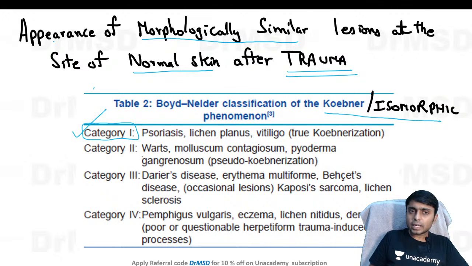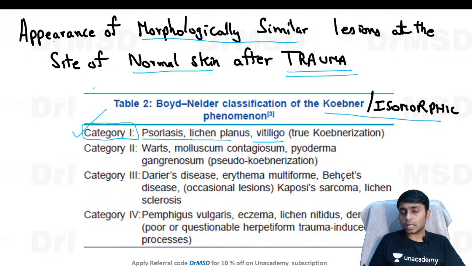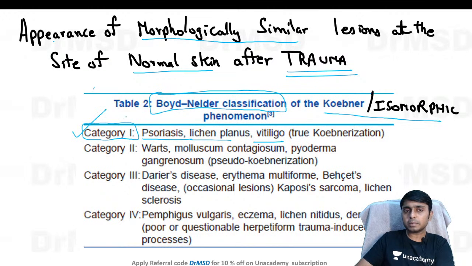Not only psoriasis, please remember, lichen planus and vitiligo also show similar appearing lesions. Boyd and Elder classified this Koebner's phenomenon into 4 types. The number 1 variety has psoriasis, lichen planus, vitiligo, and these are examples for true Koebner's phenomenon.